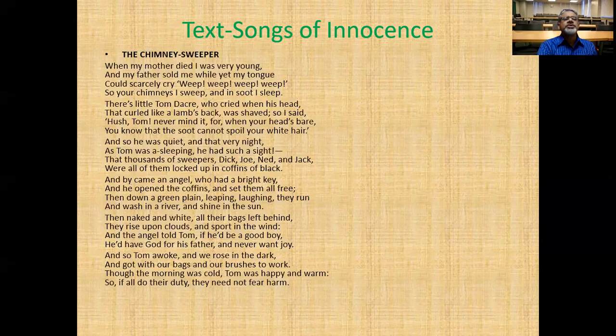You see that this is a very tragic thing. His mother died at a very young age, and his father sold him to the chimney owners, and he was a very small boy at that time.